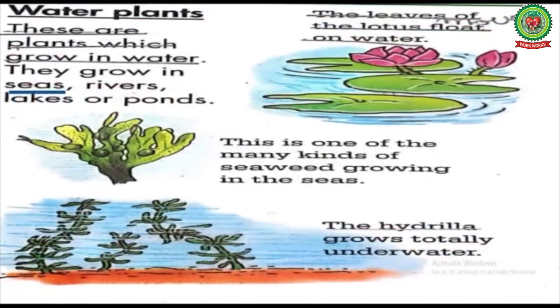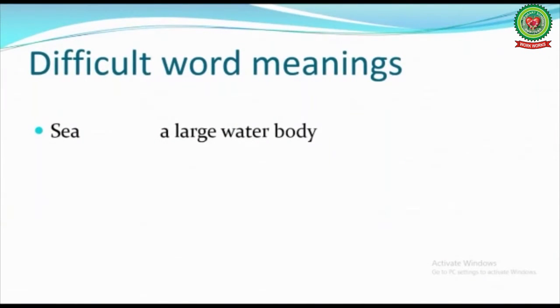Now let's start with reading. Water plants. Children, as you know, water plants are plants that grow in water. They grow in seas, rivers, lakes or ponds. Children, underline the word seas and write down its meaning: a large water body.